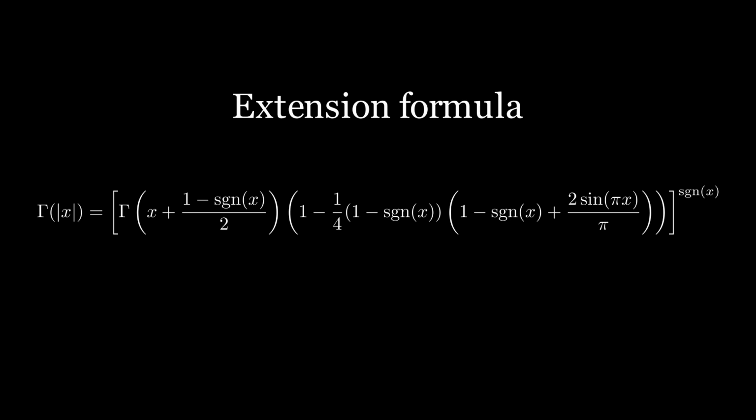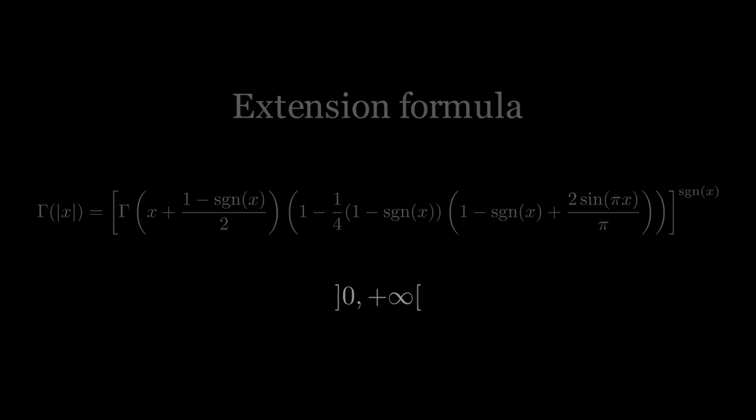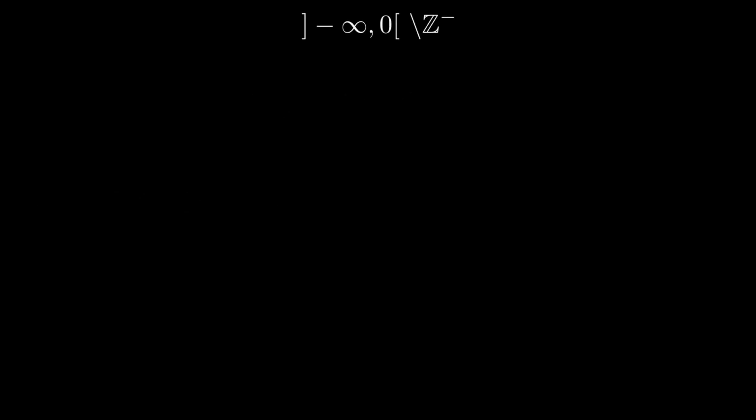The proof is very simple. We will proceed by verification, ensuring its validity over the interval from -infinity to 0, excluding negative integers, and over the interval from 0 to +infinity. On this interval, the sign of x is equal to -1, and the absolute value of x is equal to -x.